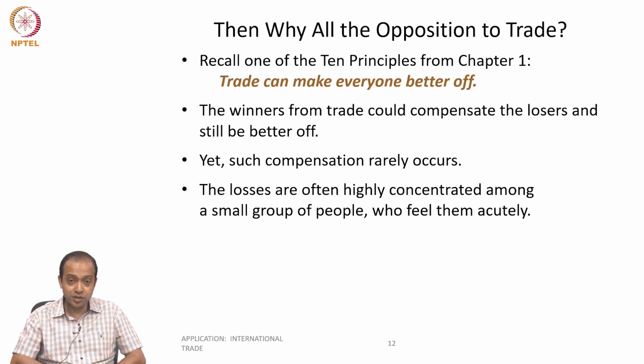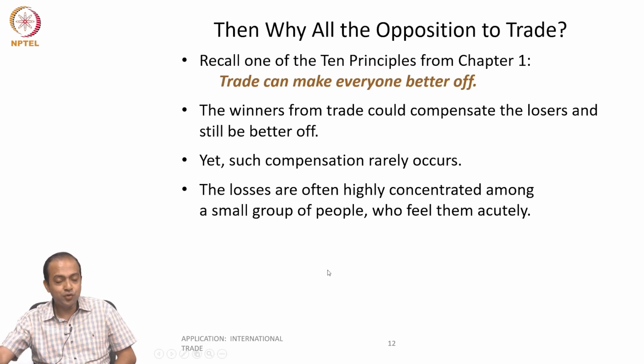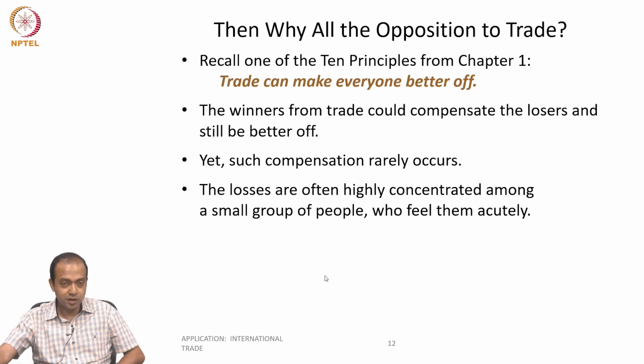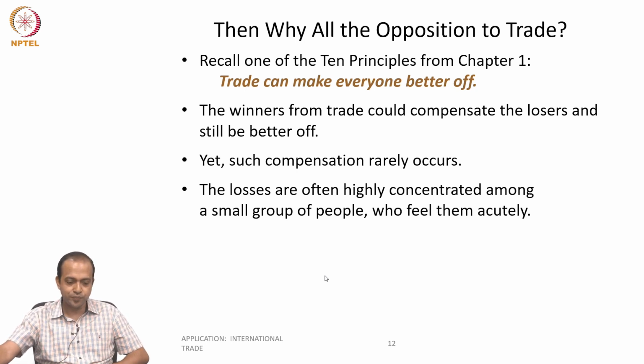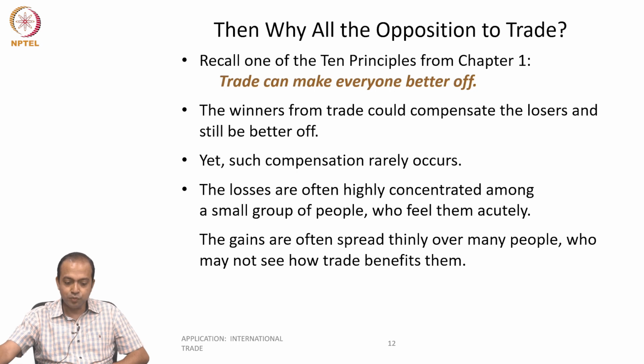So, when the loss is concentrated among a few domestic sellers, they will try to form some kind of lobby, and they will put some kind of pressure on the government. They will go protesting against free trade. Gains are often spread thinly over many people. As a single consumer, they may not realize this.